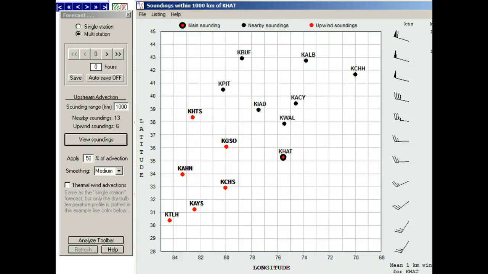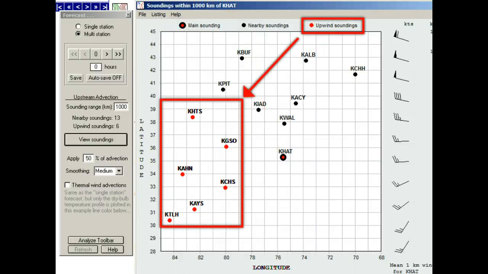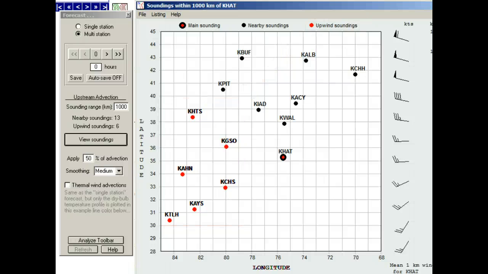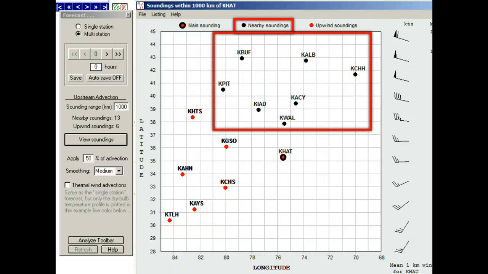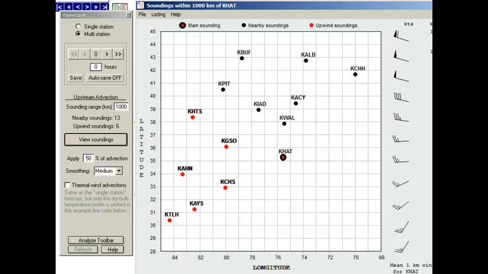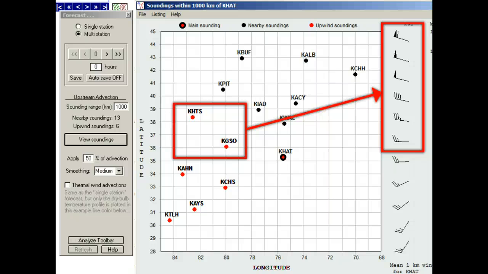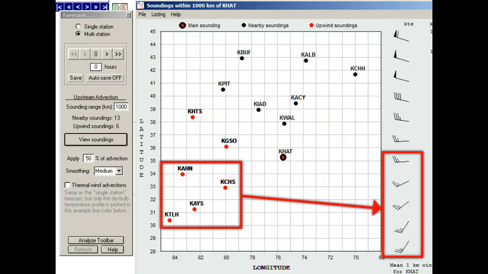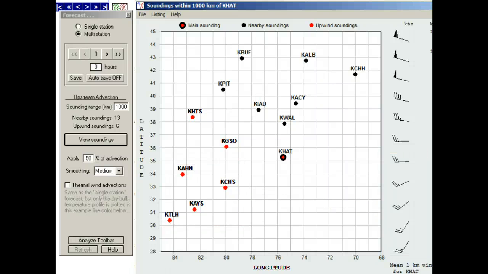Now we see all soundings within a 1,000 kilometer range of Cape Hatteras, where the upwind soundings are in red and all others are in black, and where upwind is determined by the relative location of the sounding stations with respect to the direction and speed of the Cape Hatteras winds. For example, the upper level will be modified by these stations, and the lower levels will be modified by these stations. You can also see how each data level corresponds to different upwind stations by moving the mouse over the wind of interest.